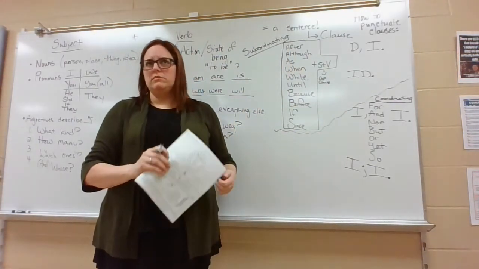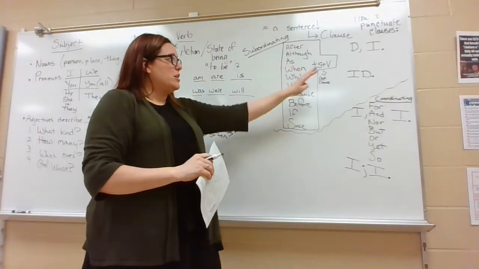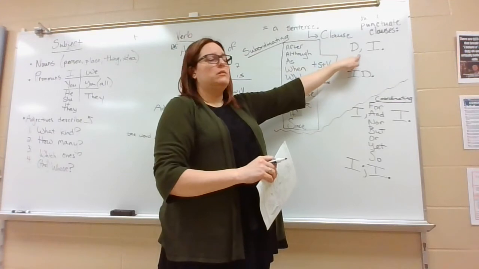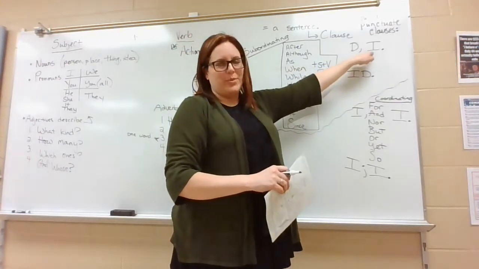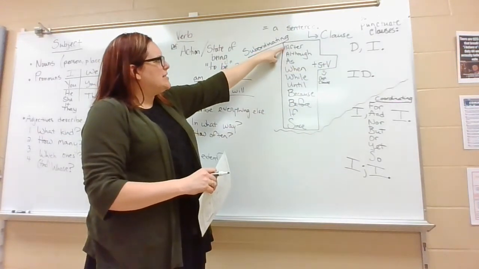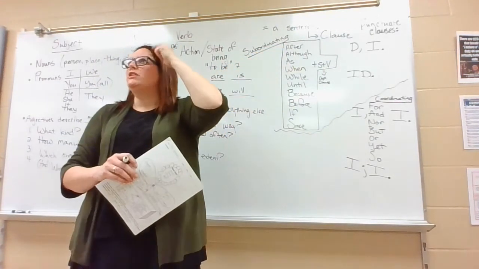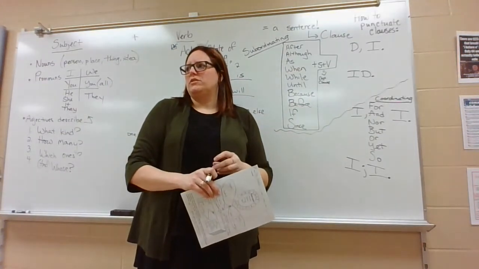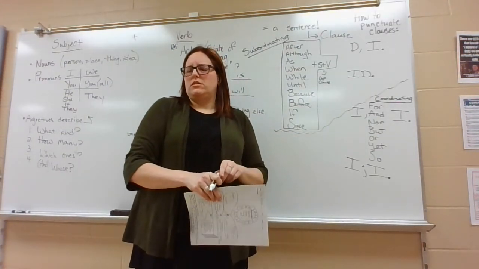Dependent, awubis. So if we start a sentence with a dependent clause, we have to have a comma, and then it's relying on the independent clause to make it a complete thought. So if I have this after, now I'm going to make up a subject and a verb. So give me an action. What's a good action? Spicy.